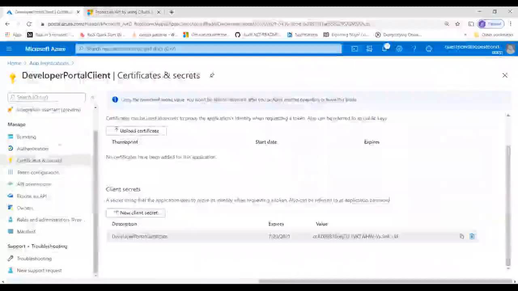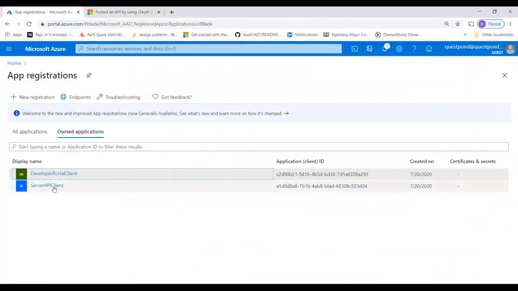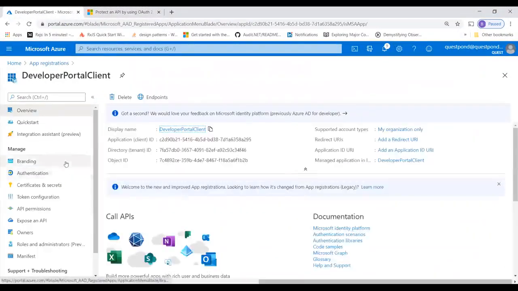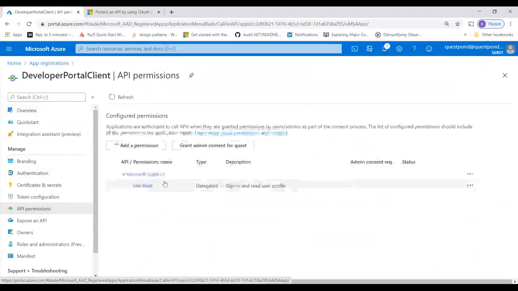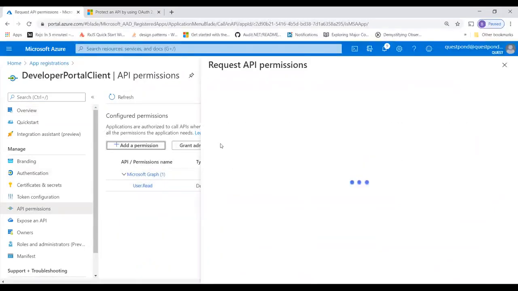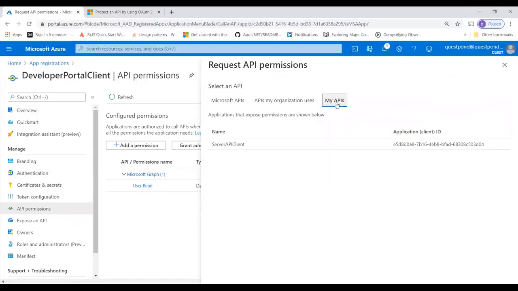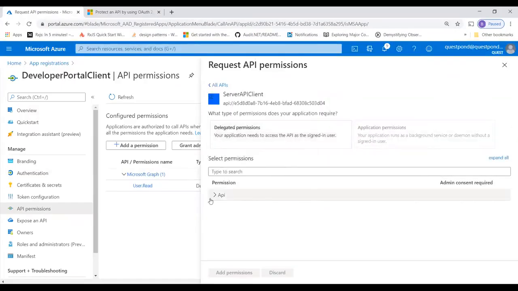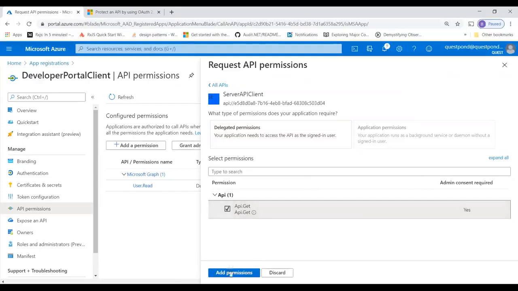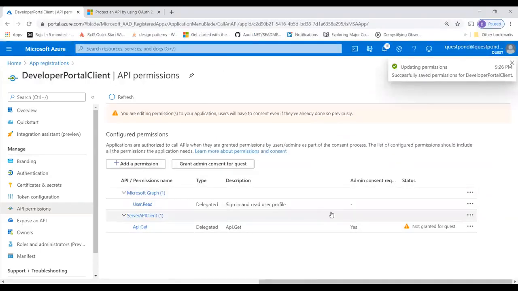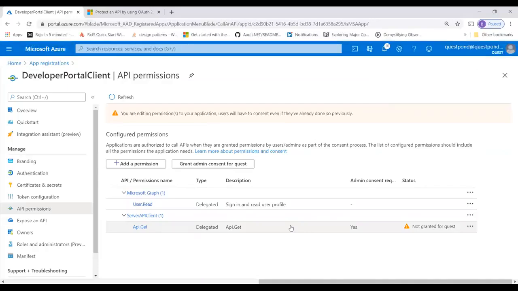Fine. So I'm going to go and choose a client. And I will say API permission, add a permission. So I have this my API, my server API client, add a permission. You can see now it is showing API.get, but you can have a lot of other things. I'll say add a permission, right? And there is a kind of a double security, saying that, okay, you have added a permission, but let the admin grant it further. Fine. So I'm going to go and say, okay, let the admin grant it further, right?